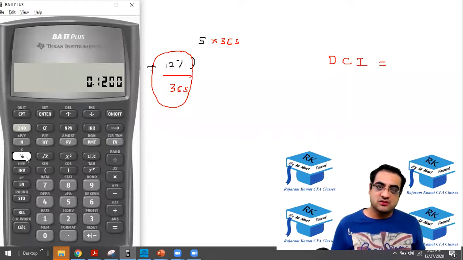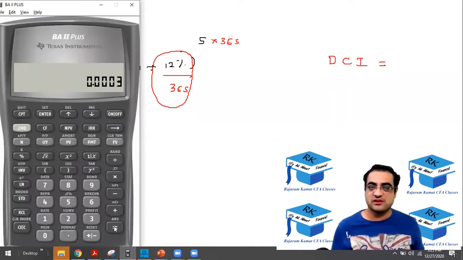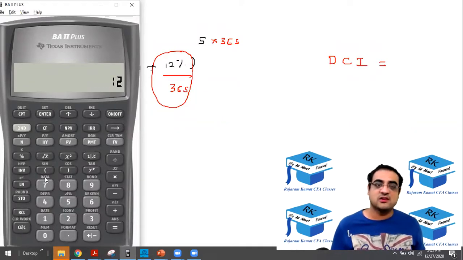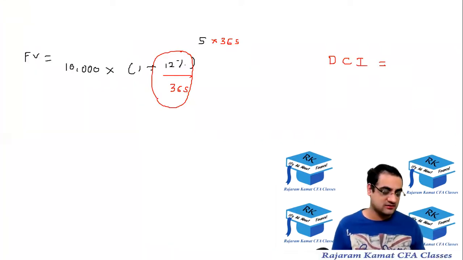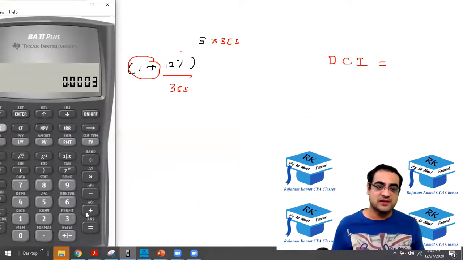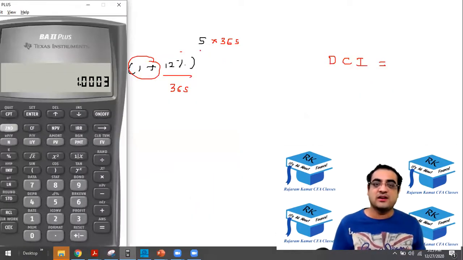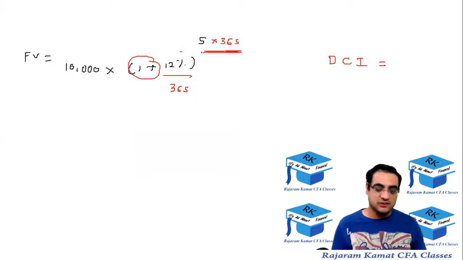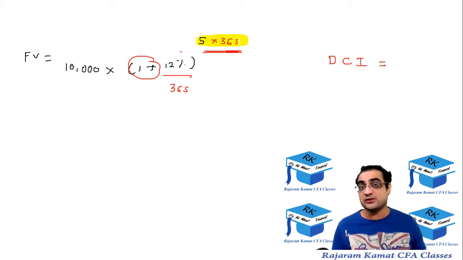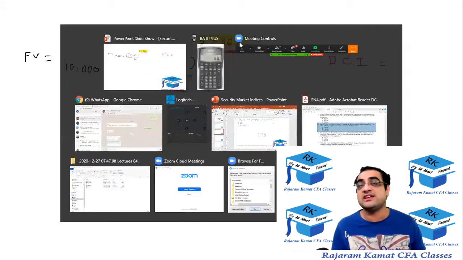12% divided by 365 equal to, then do this plus 1. Look at it, there's a plus 1 outside it, so I'm going to do this plus 1 now. Plus 1 equal to, and then do raise to this. Now the problem is after pressing raise to, I don't know what is 5 into 365. So let's see how to do it. Don't miss out the calculator keys.